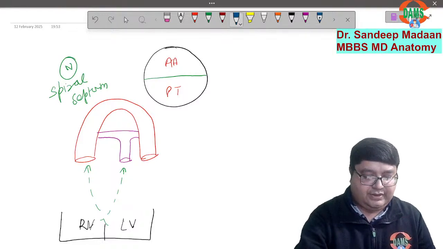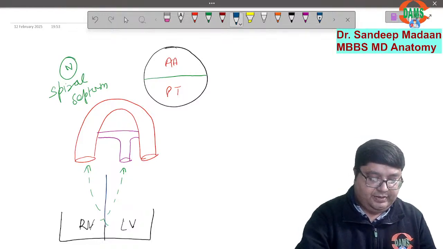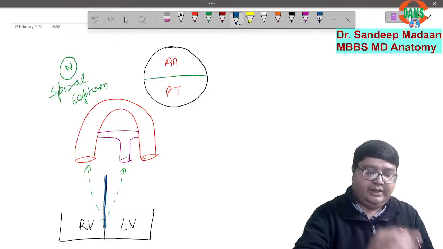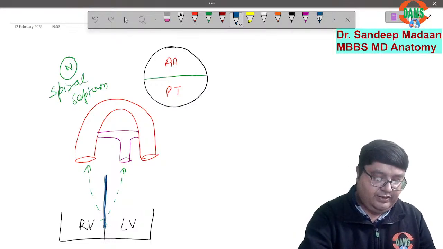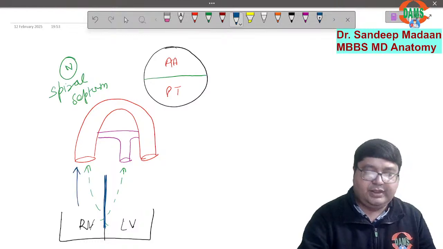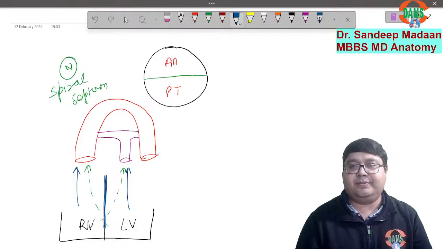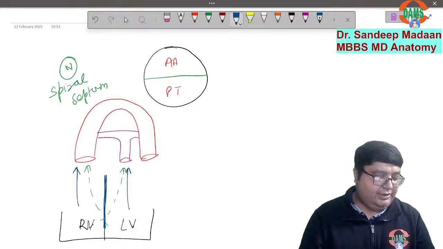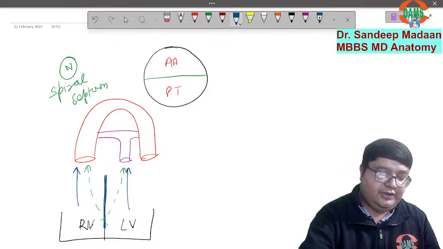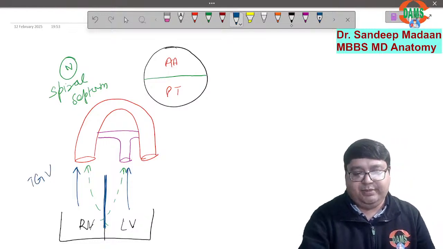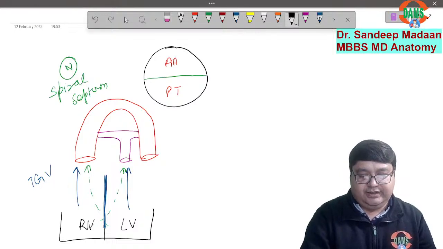But by chance, if the septum is non-spiral, straight, in that case, the right ventricle will open here and the left ventricle will open here. What is this? Ulte pulte connection. क्या बोलते हैं इसको? Transposition of great vessels. This is one condition.